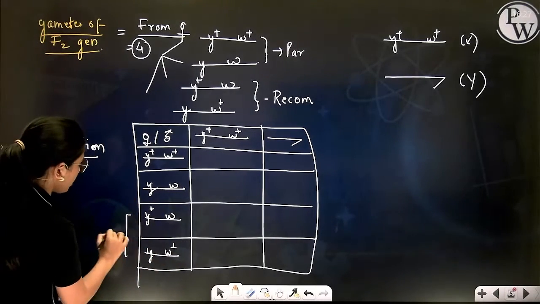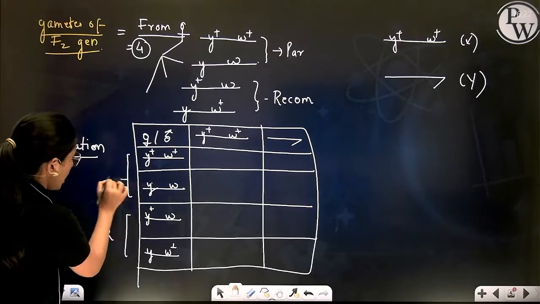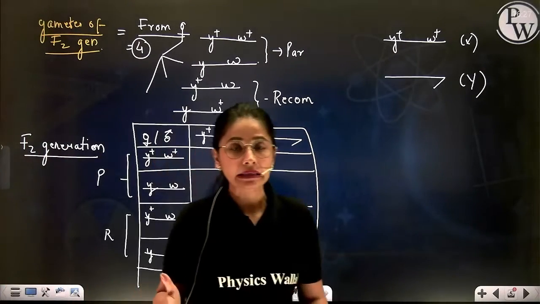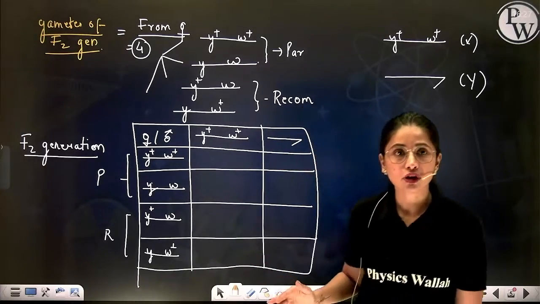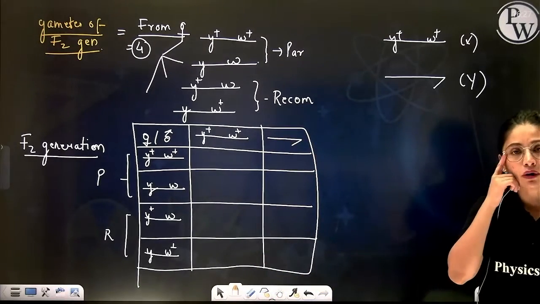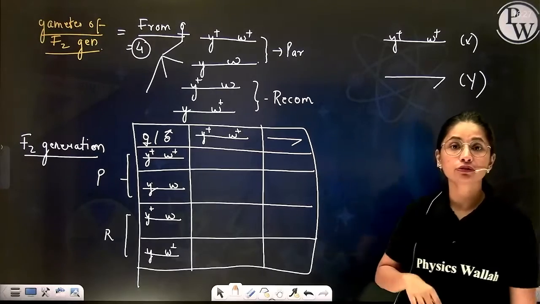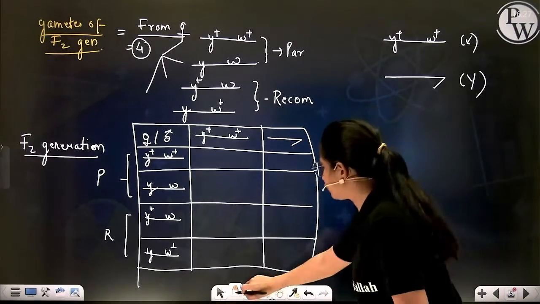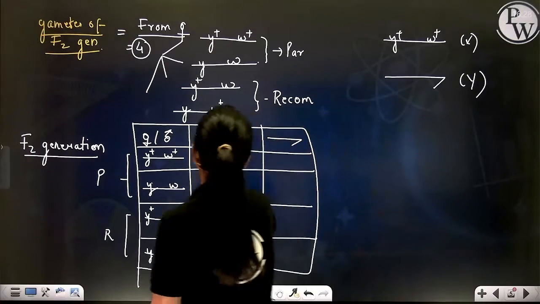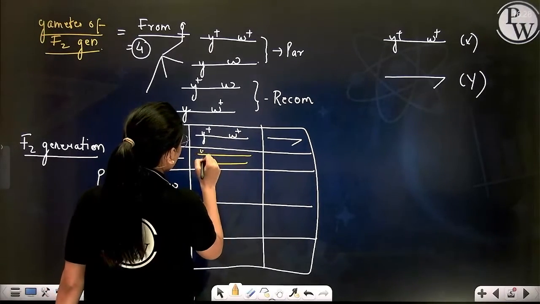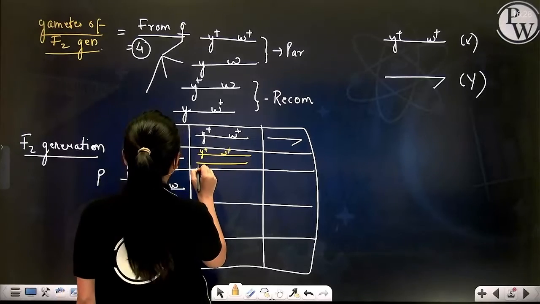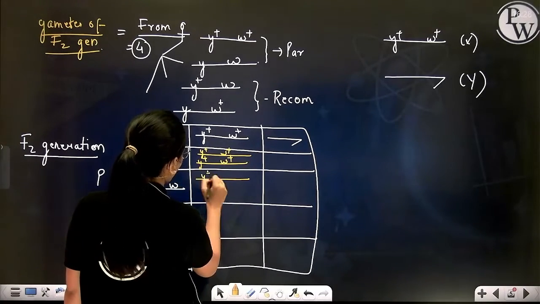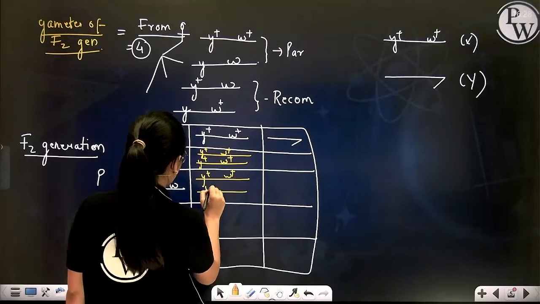So these 2 are recombinant, these 2 are parental. Any confusion to anybody on how to decide the parental gamete and the recombinant gamete? This I have already taught you while teaching the dihybrid cross of Mendel. Now just fulfill the cross. So how many types of zygotic combinations are possible? 8 types. Let me fill this block and then I will explain.